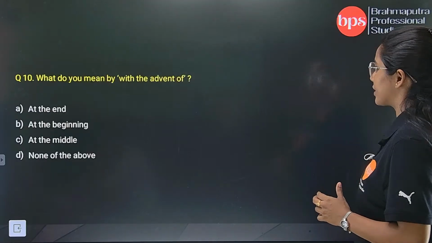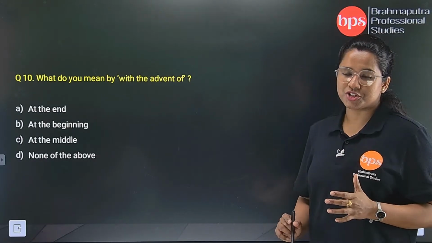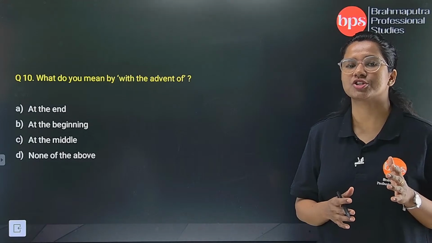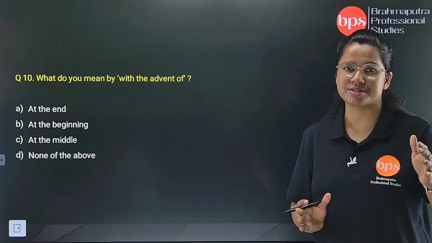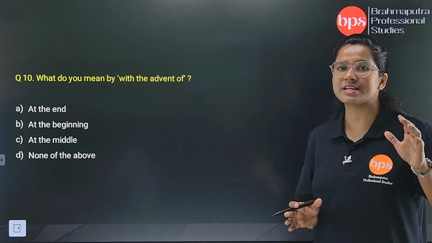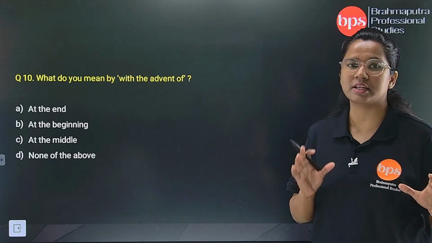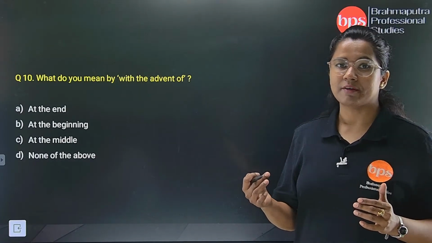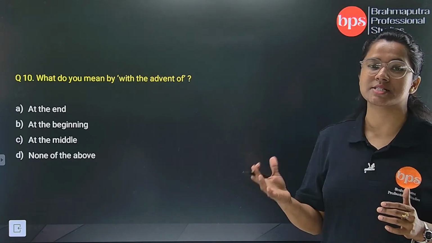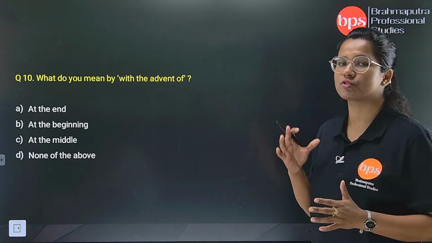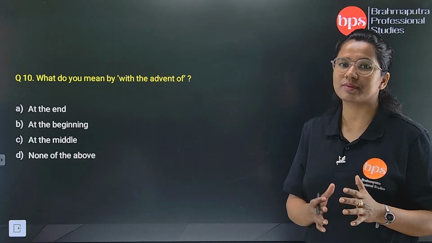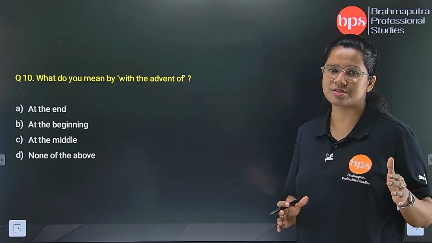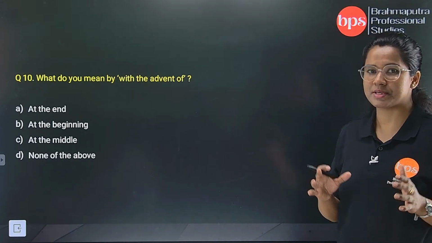Next we have the last question of the comprehension. Now see, whenever there is a comprehension, you have to go through the comprehension, because a set of 10 questions at the max will come in your exam and you can't evade that. 10 questions is really important, and getting it all correct is more important than that. So you have to be thorough with the passage and you have to practice a lot before going to the actual exam. I am insisting you that you should at least practice any kind of 5 comprehensions on a weekly basis.